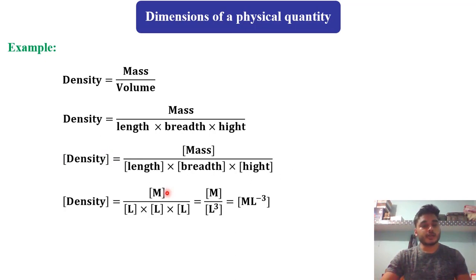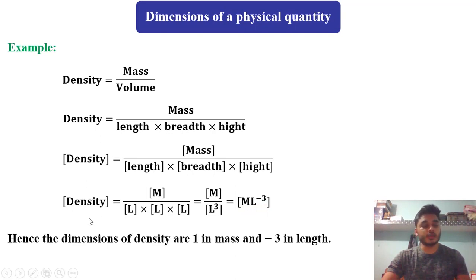So mass is M, length we can write L, breadth we can write L, and height also we will write L. So our density will be M upon L cube, and it will be M L to the power minus 3. With this we can conclude that the dimensions of density are 1 in mass and minus 3 in length. Meaning M has power 1 and length L has power minus 3.